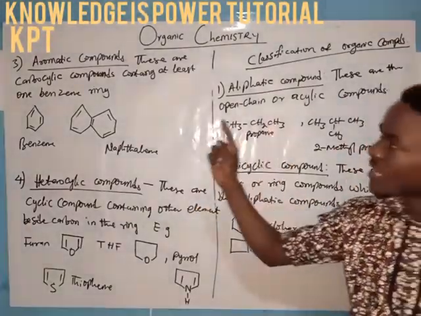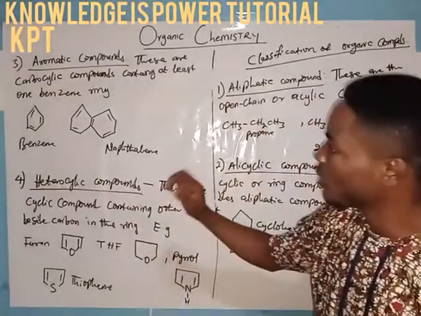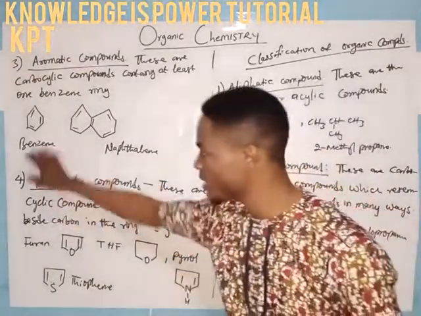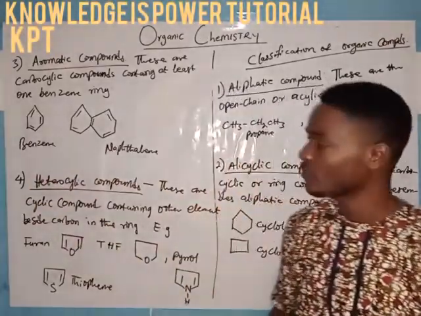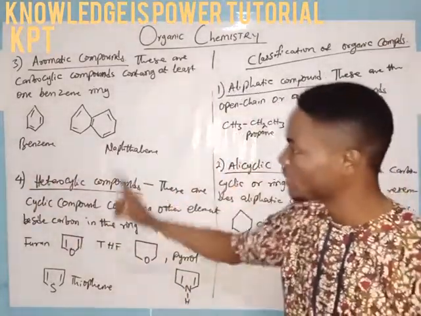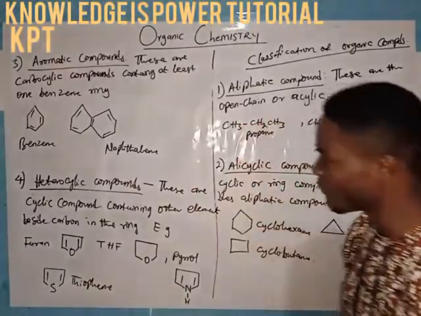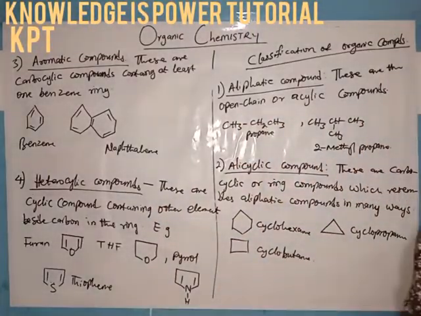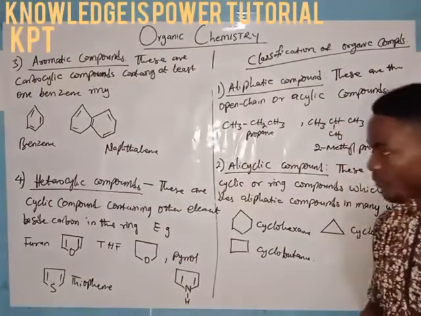A good example of these aromatic compounds are benzene and naphthalene. You can see the benzene ring contains just one benzene ring, and the naphthalene contains two benzene rings. Very, very important. Finally, the fourth classification I have is the heterocyclic compound.